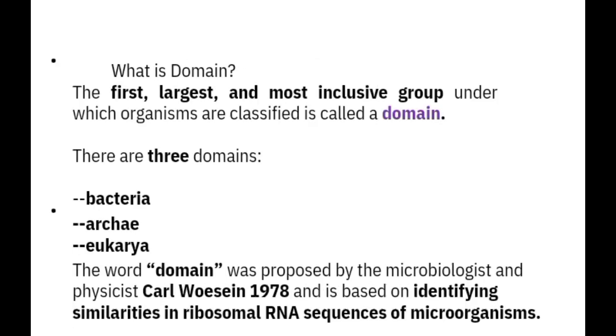So, what is a domain? The first, largest, and most inclusive group under which organisms are classified is called a domain. There are three domains: bacteria, archaea, and eukarya. The word domain was proposed by microbiologist and physicist Carl Woese in 1978 and is based on identifying similarities in the ribosomal RNA sequence of microorganisms.